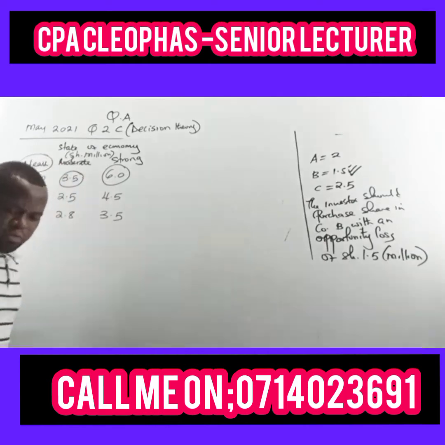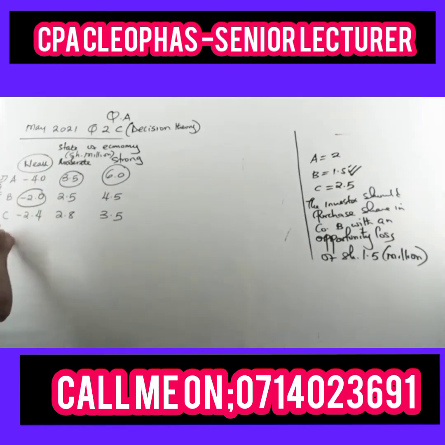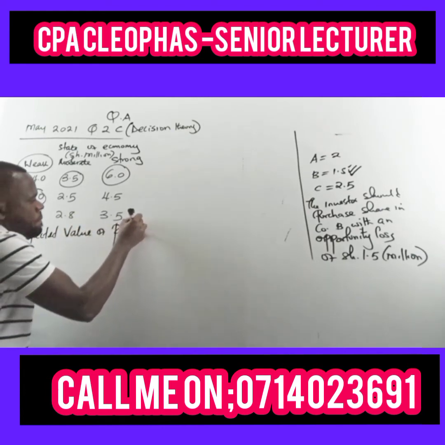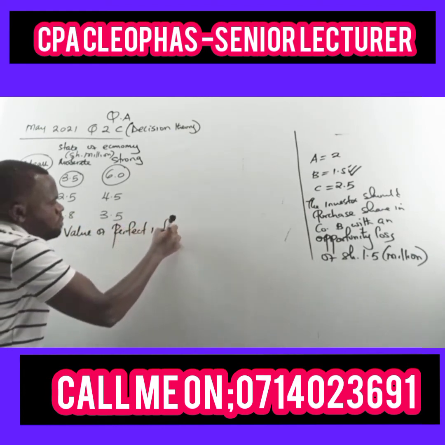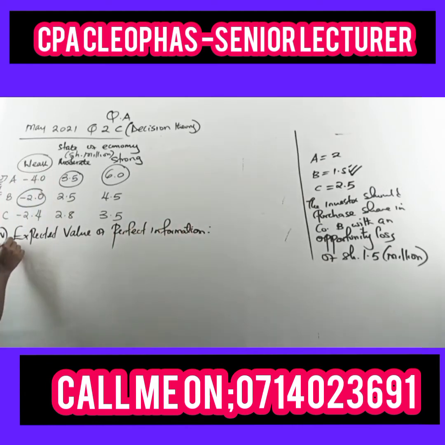For this Roman 4, it says expected value of perfect information.